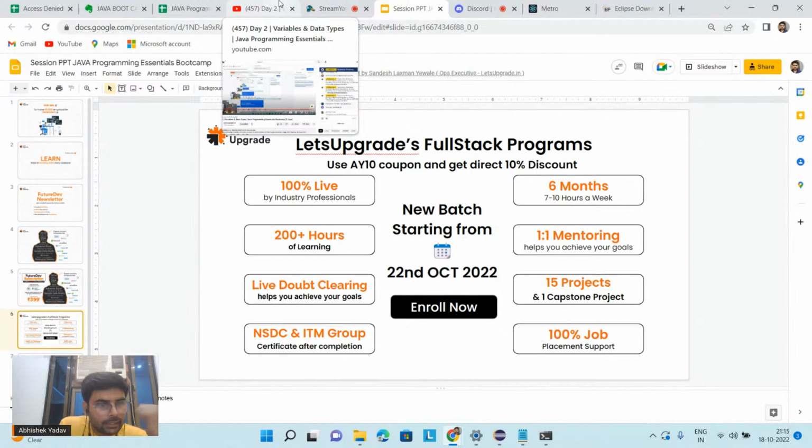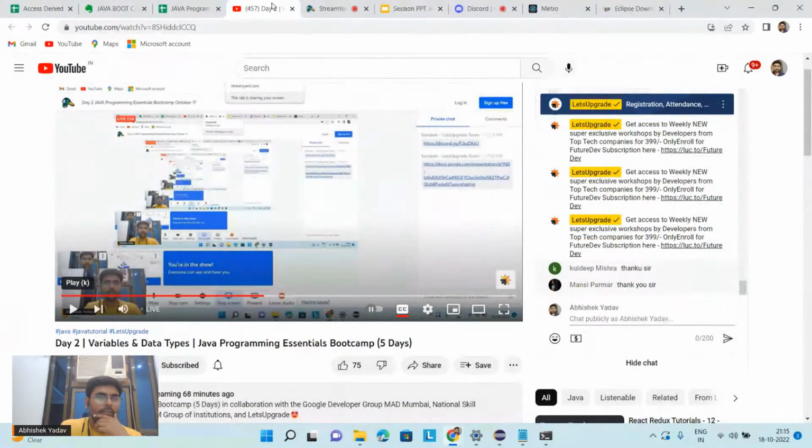If in any case I put an extra space after declaring the data type, will it give an error? Basically, it will not give an error. It will give a garbage value. We will discuss this part in the next session.